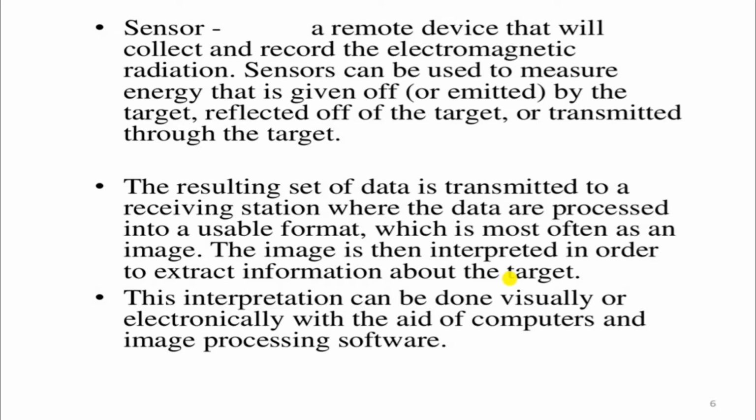The sensor is a remote device that will collect and record the EM radiation, which is called electromagnetic radiation. The sensor can be used to measure the energy emitted by the object or the target.